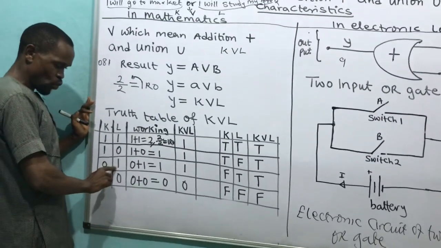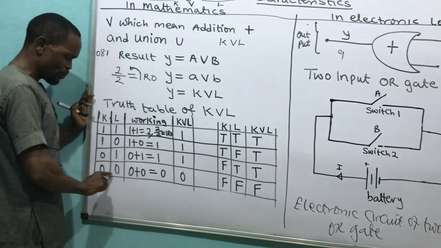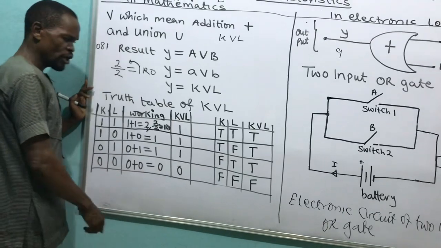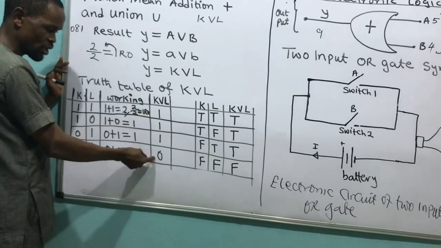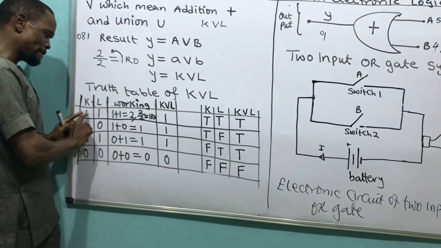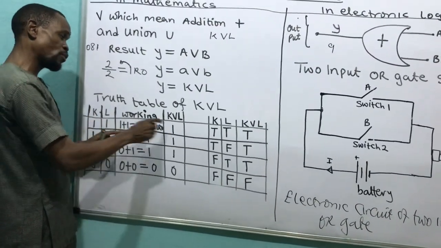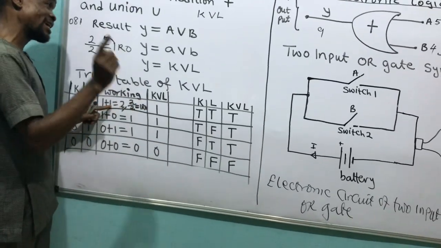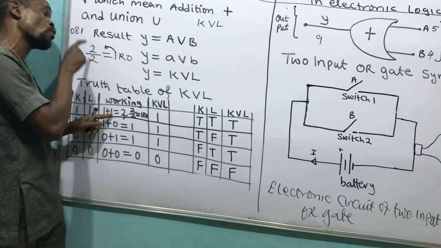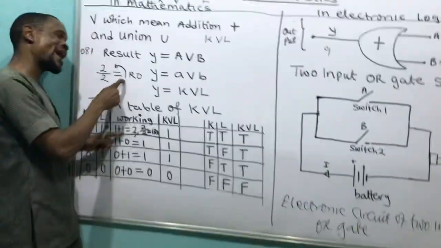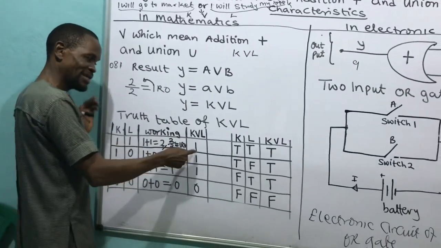Here, 0 plus 1 will give me 1. Then 0 plus 0 will give me 0. When I see that, my output becomes 1, 1, 1, 0. Means I'm coming again. 1 plus 1 will give me 1. You remember that? I think I have known the reason why it gave me 1. 1 plus 1 will give me 2, divided by 2, which will give me 1 remainder 0. I'll write down my 1. And I say 1 plus 1 is 1.